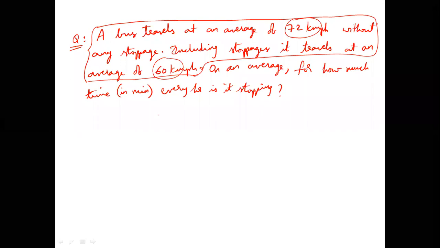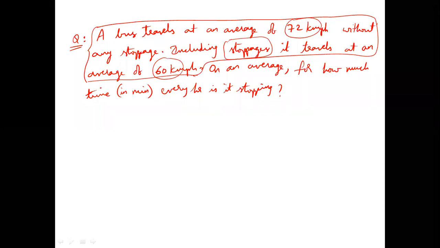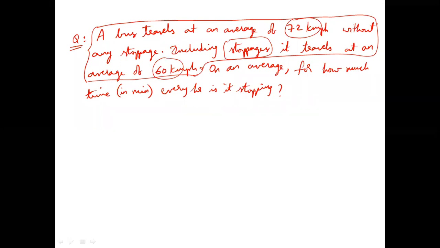Because it stopped in the middle. Because it is stopping for some time, and the time of stopping is actually missing out from the journey. And here there are two numbers. In my town, Hyderabad, if a 72 km per hour bus is now covering 60 km per hour, it actually means that every hour 12 kilometers are missing.